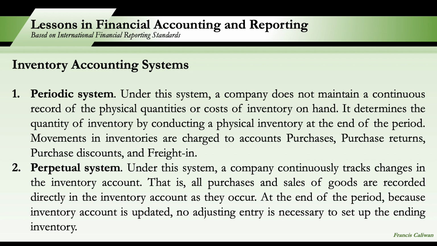Next, perpetual system. So, under this system, a company continuously tracks changes in the inventory account. That is, all purchases and sales of goods are recorded directly in the inventory account as they occur. At the end of the period, because the inventory account is updated, no adjusting entry is necessary to set up the ending inventory. So, for perpetual system,